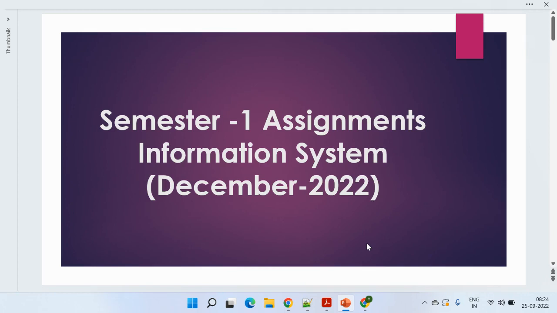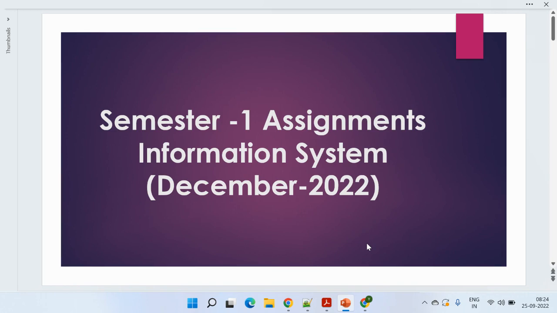The April and September cycles are applicable for those who are not able to submit the assignments or give the exams in the regular cycles, or might be they get some copy case. But the December cycle is applicable for all the students. So if you have enrolled for the June batch, then definitely it will come on your portal for sure for all the students.